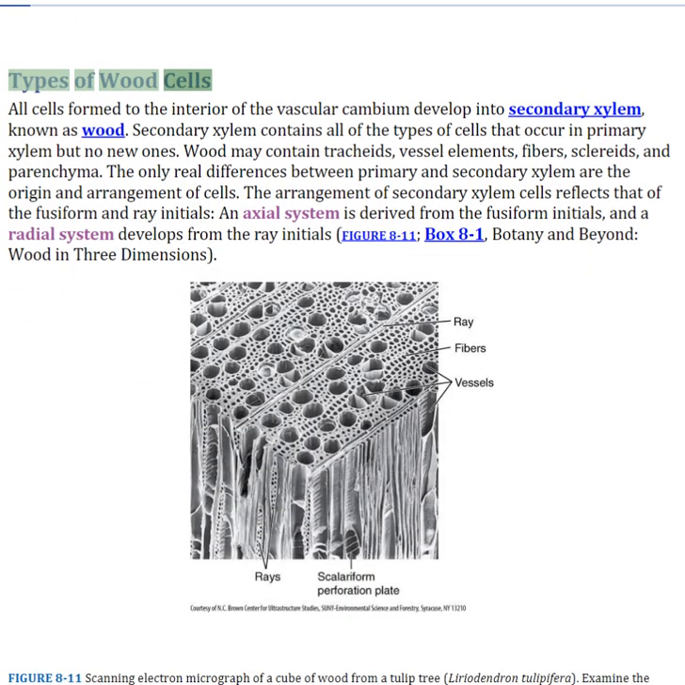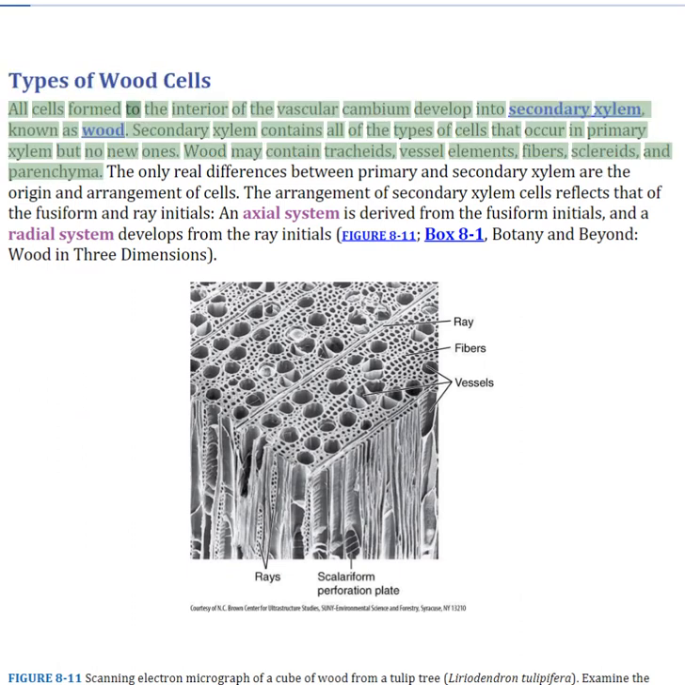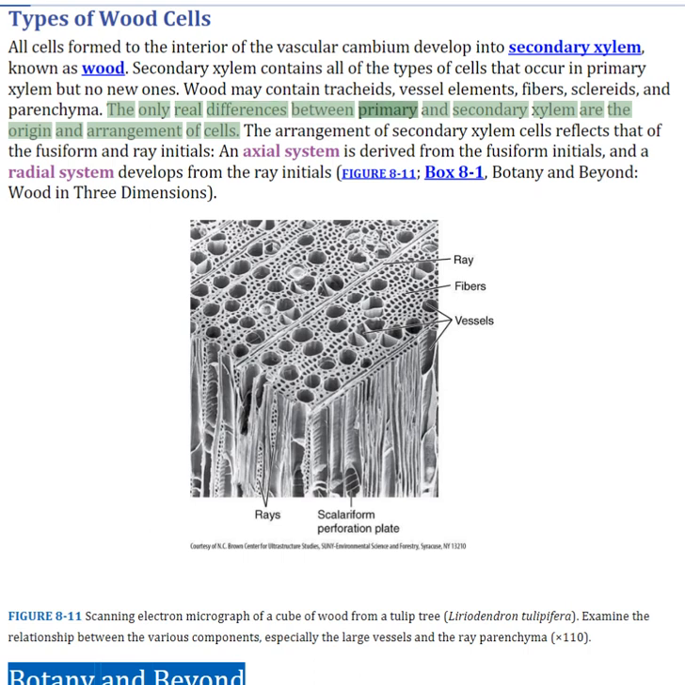Types of wood cells. All cells formed to the interior of the vascular cambium develop into secondary xylem, known as wood. Secondary xylem contains all of the types of cells that occur in primary xylem but no new ones. Wood may contain tracheids, vessel elements, fibers, sclereids, and parenchyma. The only real differences between primary and secondary xylem are the origin and arrangement of cells.